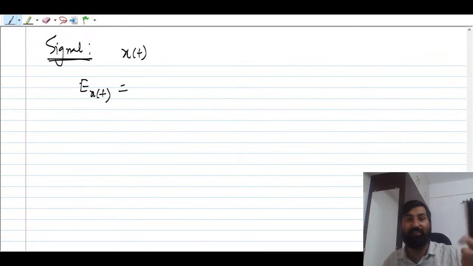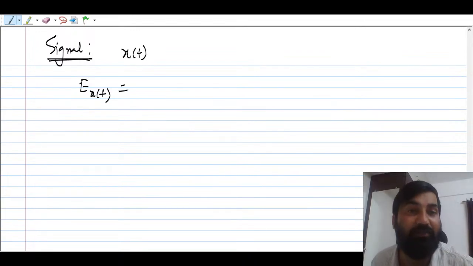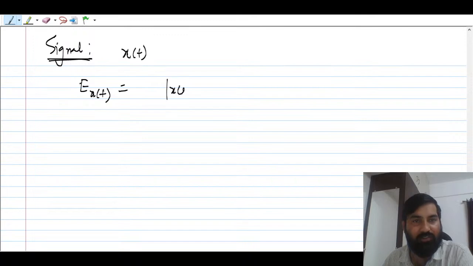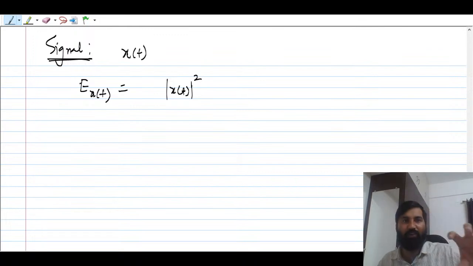As far as this signal is concerned, this is a continuous time signal, guys. For a continuous time signal, you have to take the mod of this x(t) first, and then take the square of it.